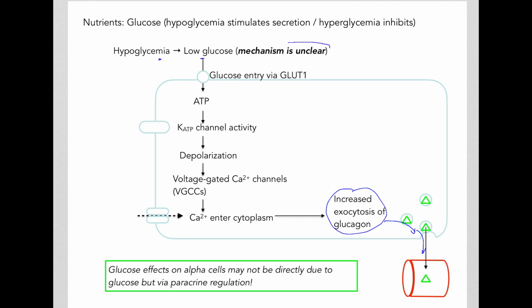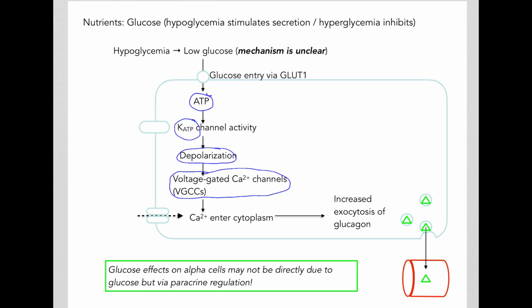is not very clear, but it resembles what we discussed in the secretion of insulin by beta cells. That includes the production of ATP from glucose, which then will affect these potassium ATP channels, lead to depolarization, and that change in the membrane potential will be sensed by voltage-gated calcium channels, which will open, and once they open, calcium levels inside the alpha cells will increase.